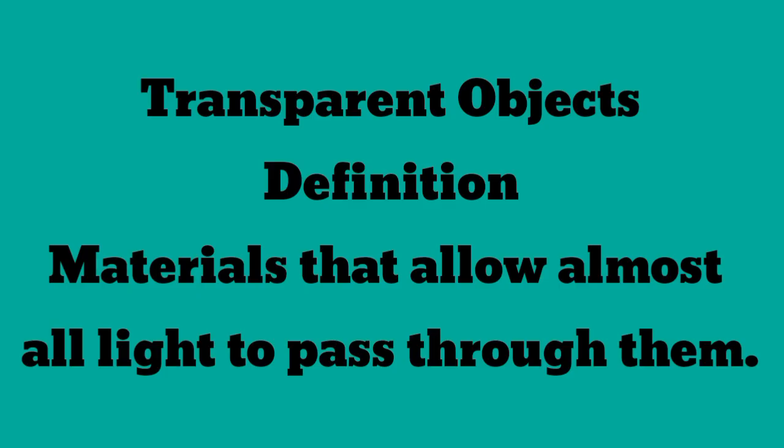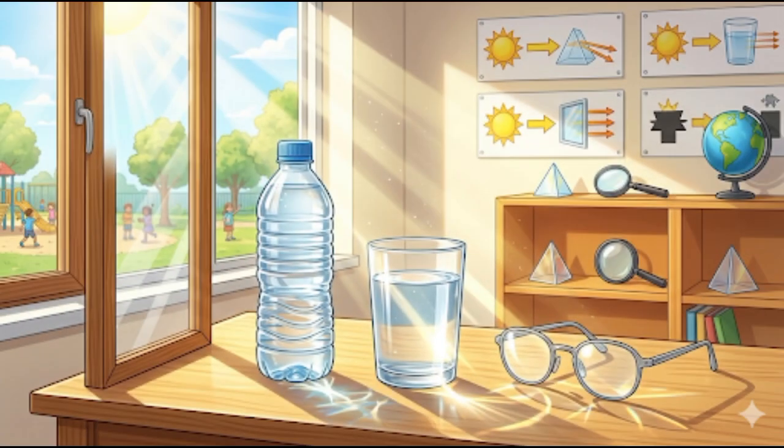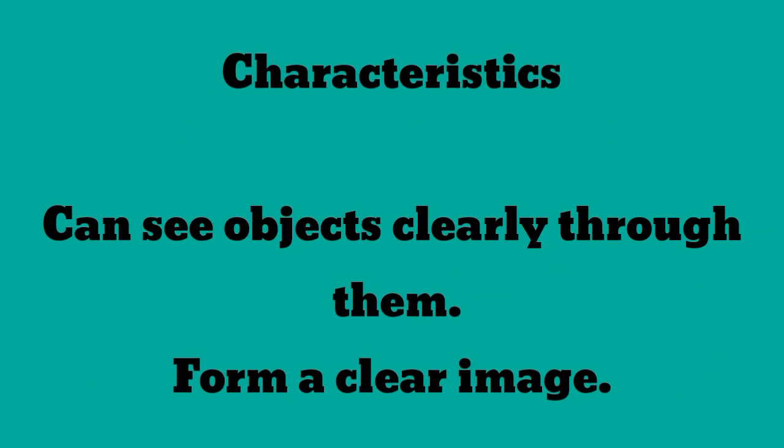The materials that allow almost all the light to pass through them are called transparent materials. For example, here you can see glasses, a water glass, and a water bottle. You can see clearly through them. These are transparent materials. Properties of these materials are you can see clearly through them and they form a clear image when light falls on them.